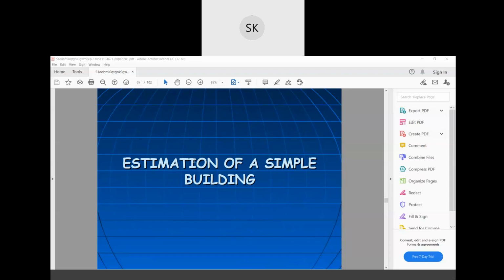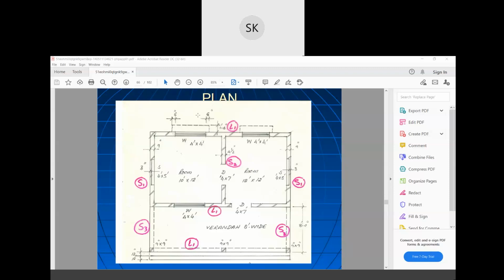Now there is an estimation of a simple building. This is a building given. Okay, to get a proper estimate, you should be able to read the drawings. That is the first main thing. You should be able to read the drawings. So if you see, you won't see any foundation here. But you won't see any columns also. Okay, so here there will be one column.